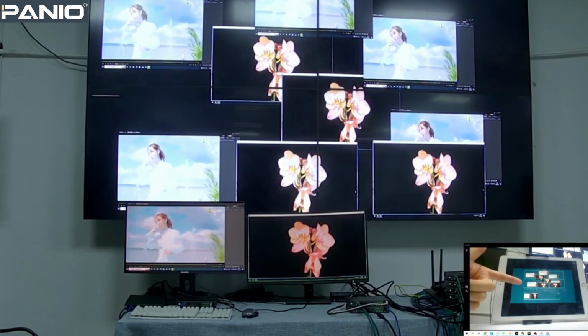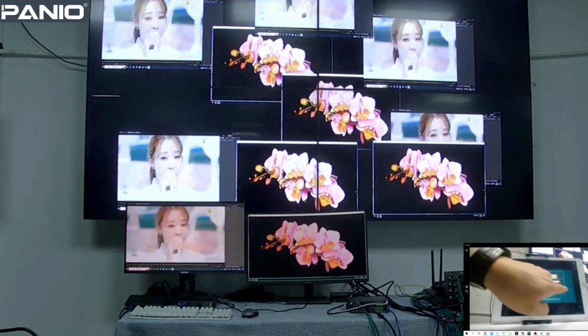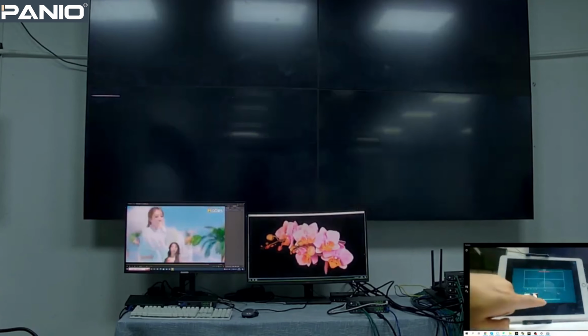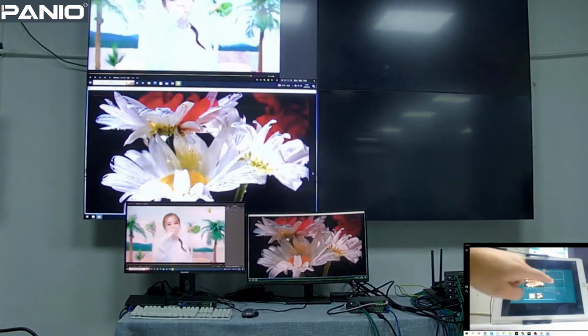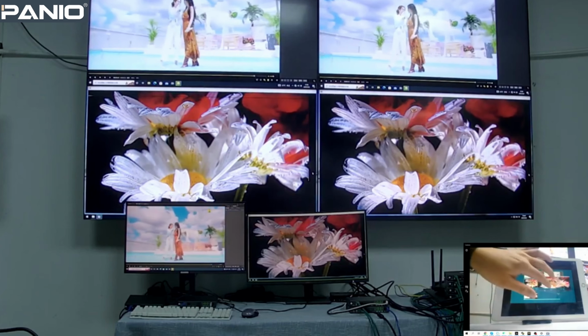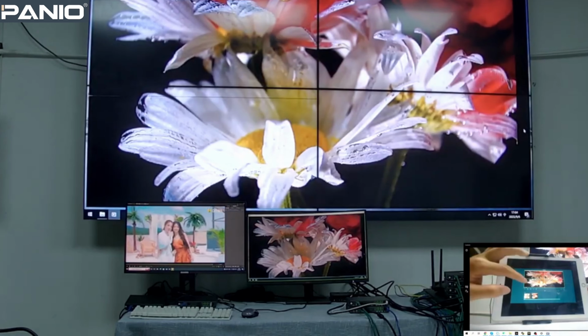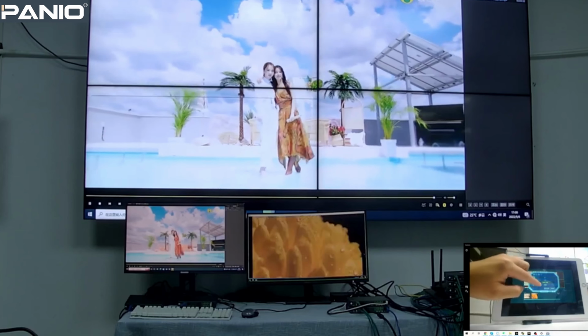So basically, as you can see, we got the previews. It's the same layout as on the video wall. We can also clear the contents on the video wall and drag to open a window. This is how we get the windows, and we can also zoom to make it full screen. Also, we can have different presets here and record them.